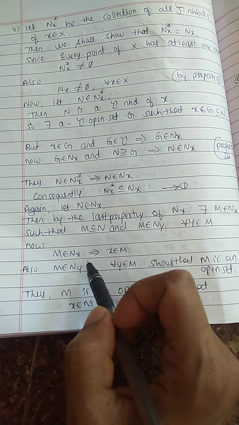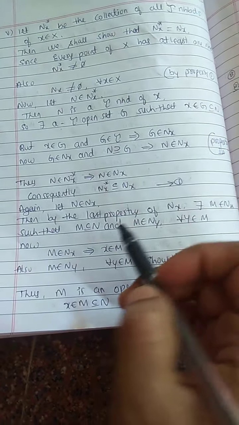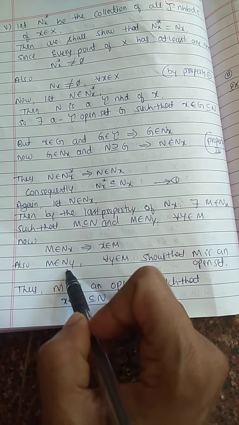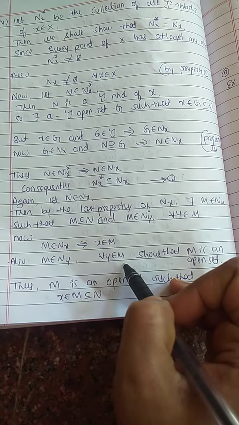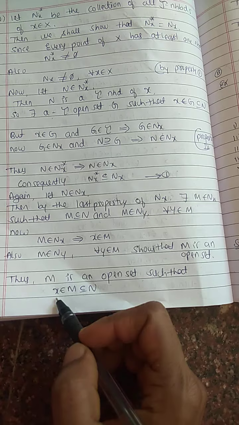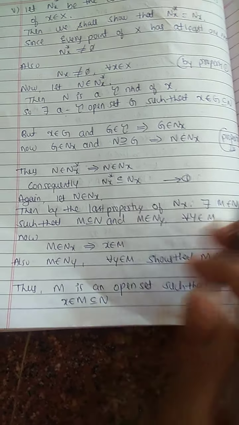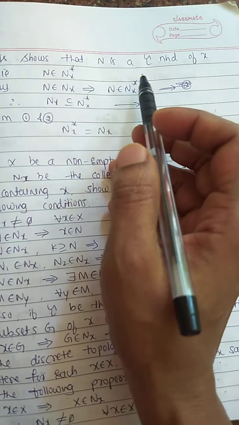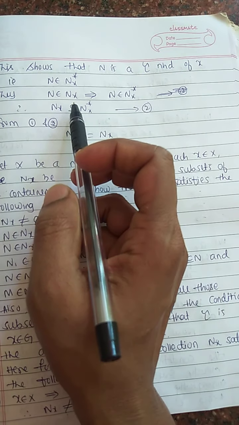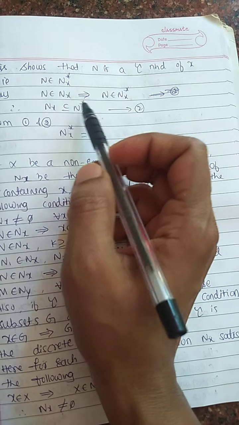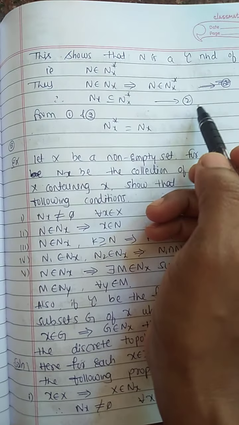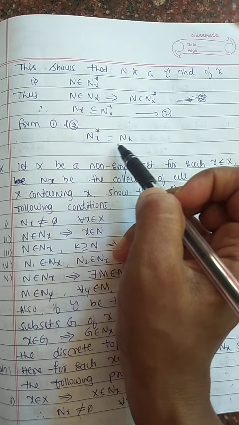Now M belongs to Nx implies x belongs to M. M belongs to Ny for every y belongs to M shows that M is an open set. Thus, M is an open set such that x belongs to M contained in N. This shows that N is a tau neighborhood of x, that is, N belongs to Nx star. Thus, N belongs to Nx implies N belongs to Nx star. Nx is contained in Nx star. Call it equation number 2. From 1 and 2 we can write Nx star equals Nx.